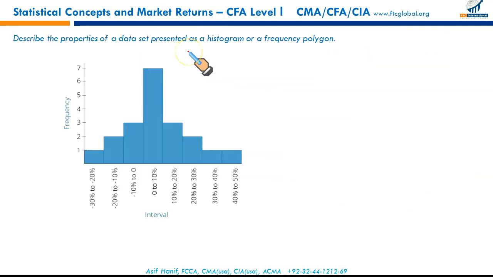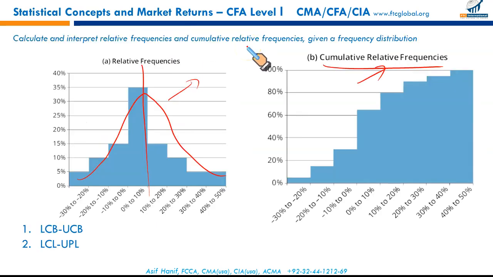What is the next LOS? Describe the properties of a data set presented as a histogram or as a frequency polygon. Again, these two things need to be explained: a lower class boundary and an upper class boundary.